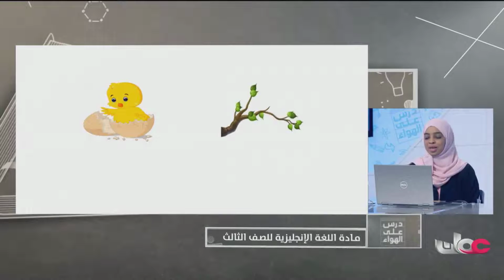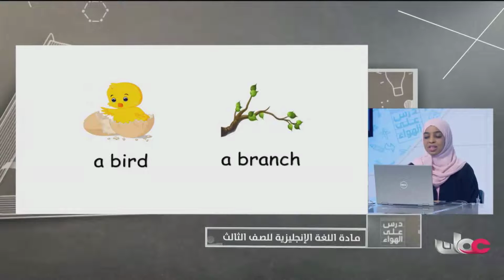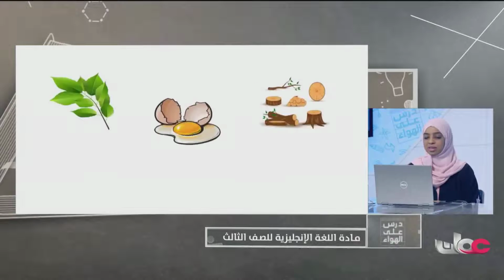Look at here. Wow, look at here. What is it? Yes, it's a bird. Thank you. Well done, grade 3. And this one is a branch. Very good. Excellent. Okay, now look at here also. We have, yes, well done, leaves.